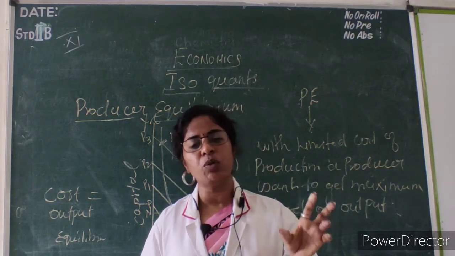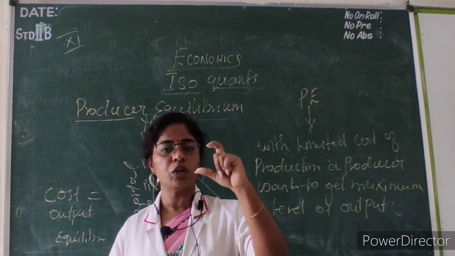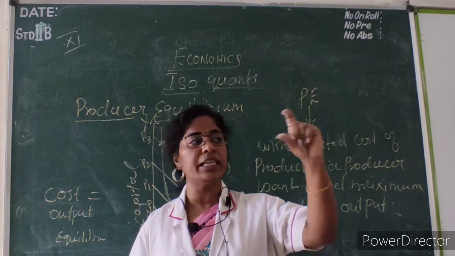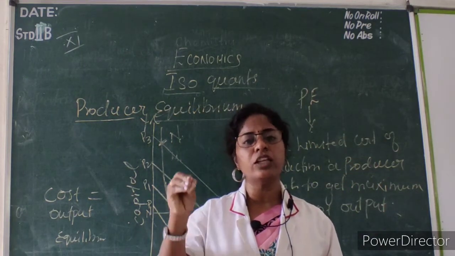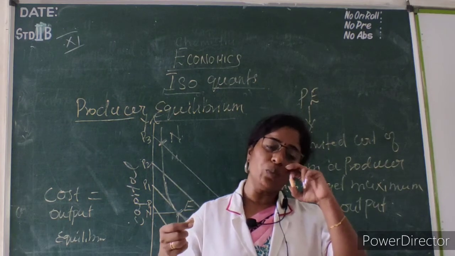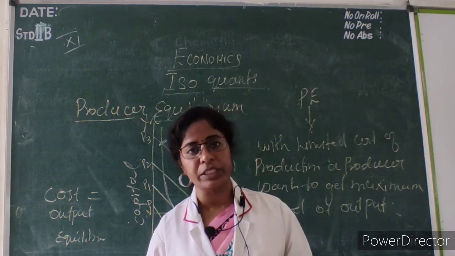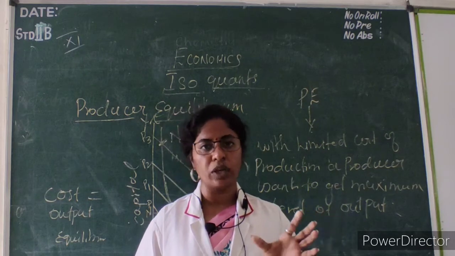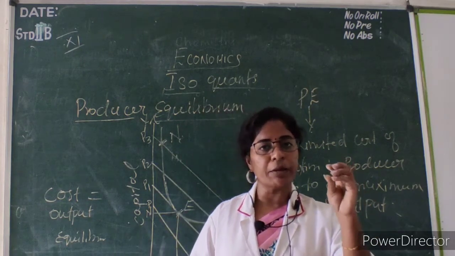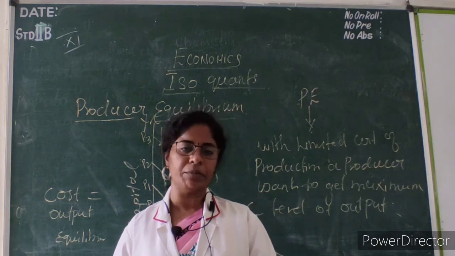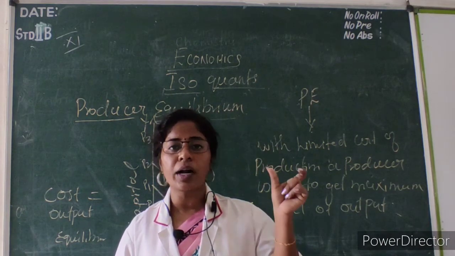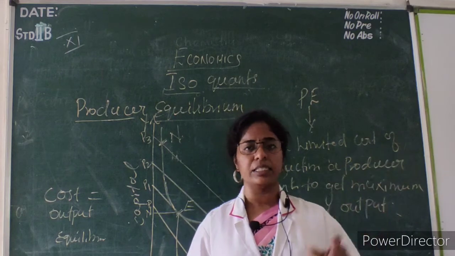Okay, so the first position. What does it explain? Increasing returns means, if I am increasing input by 10%, my output will increase by more than 10%. So this is called increasing returns.